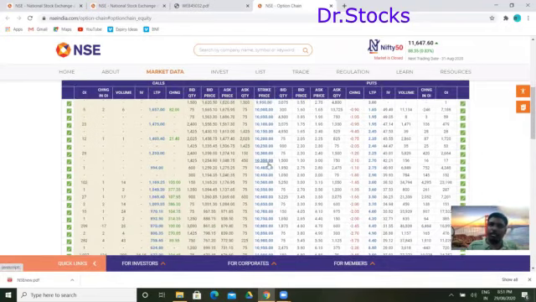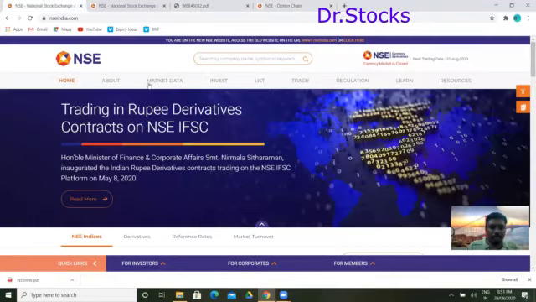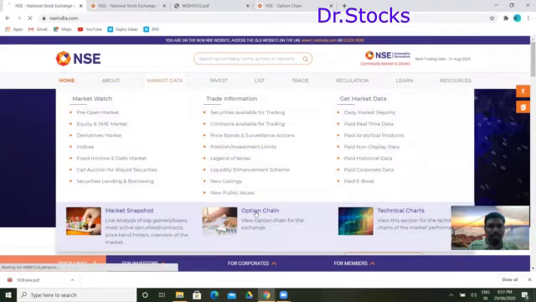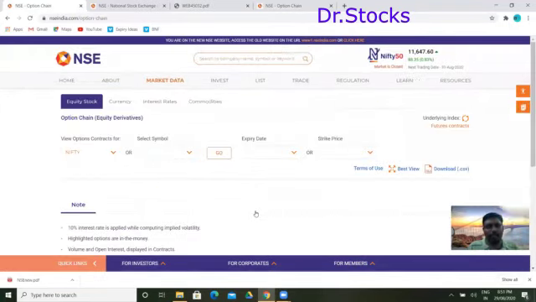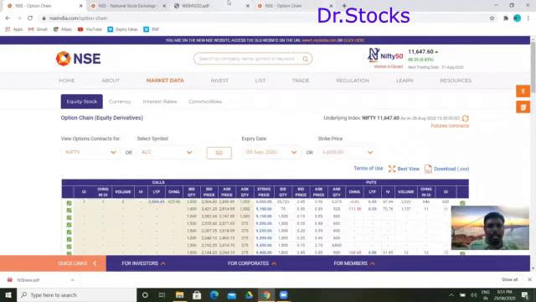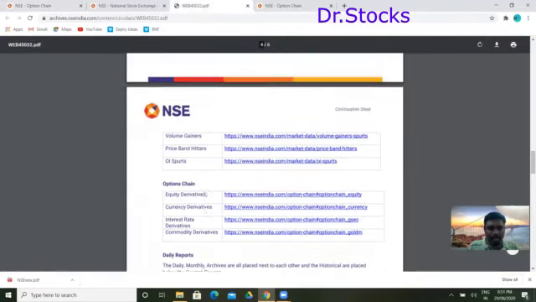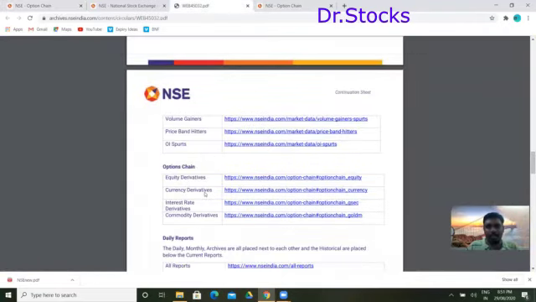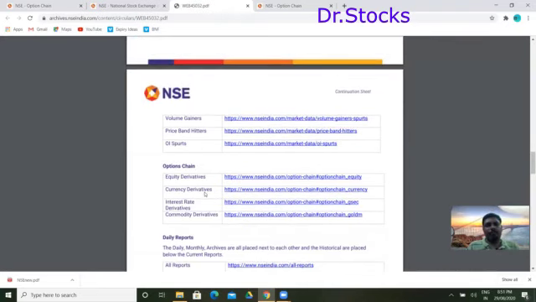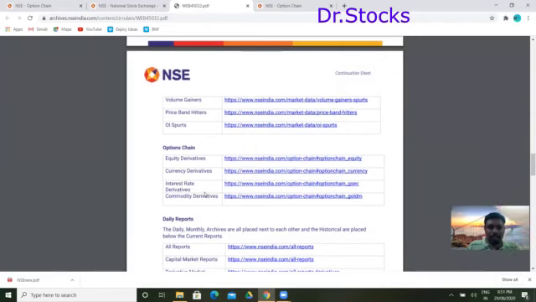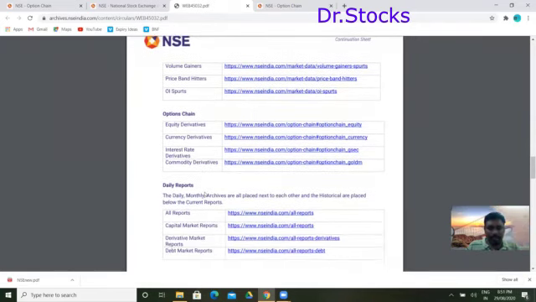The same can be done here as well. You click market data, then go to option chain. That is how it goes. We're going to see the tabs here as the old and new tabs as well, but still have this handy. If there is any confusion, it will save your time and you can navigate to that page in a single click. That is the idea of this particular PDF.